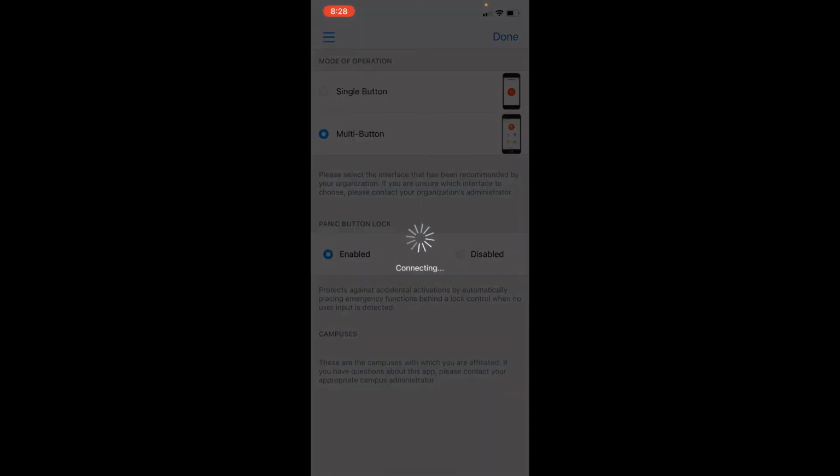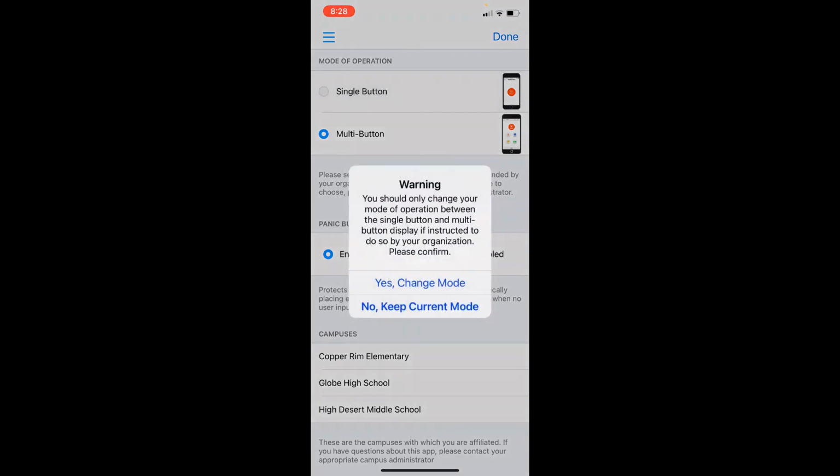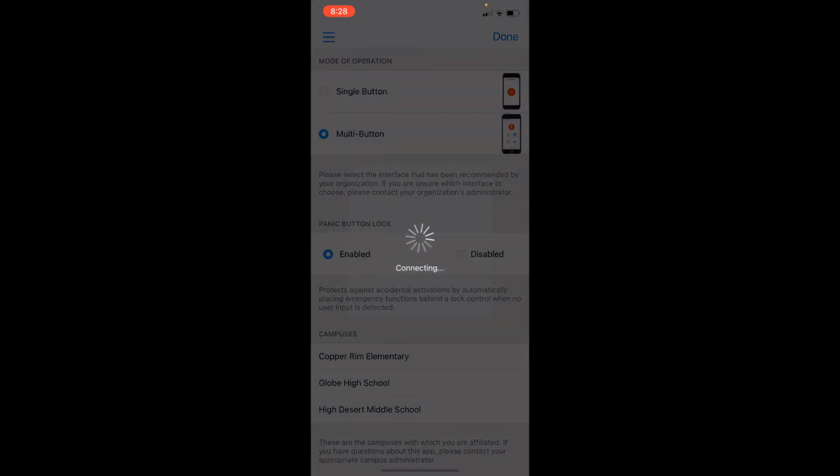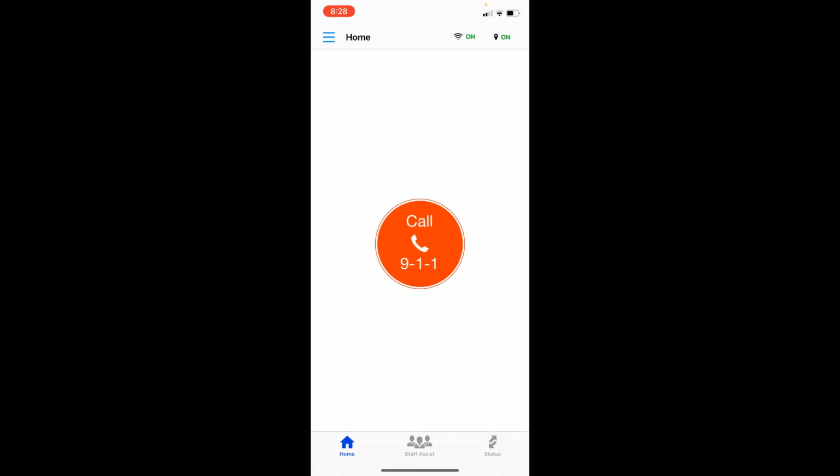And then under settings, you can specify how you wish to set it up. If you want to keep multi-button or single button, you can change that feature if you wish. So let's say you decide to change that. You can say done. So now you just have one single button where you can just call 911 if you wish and avoid all the other options.